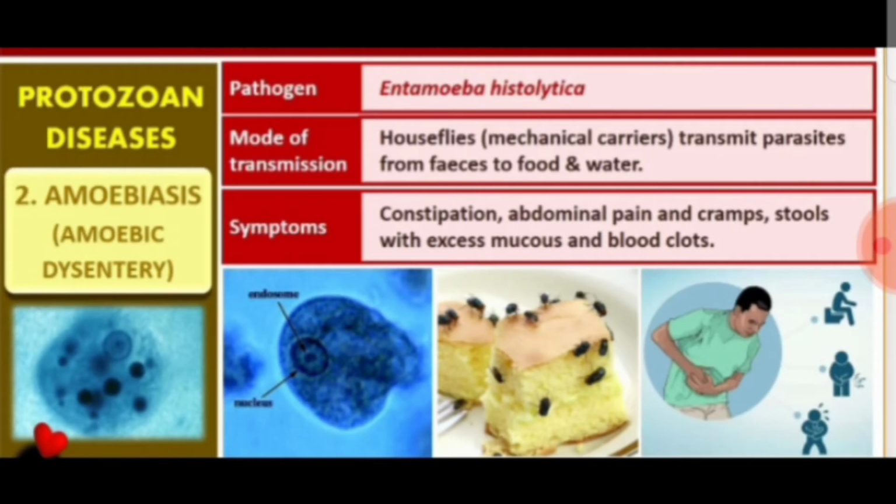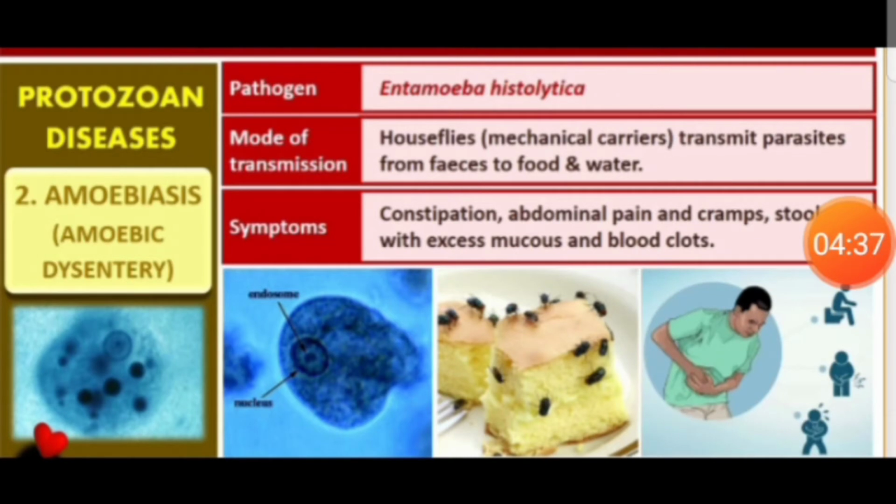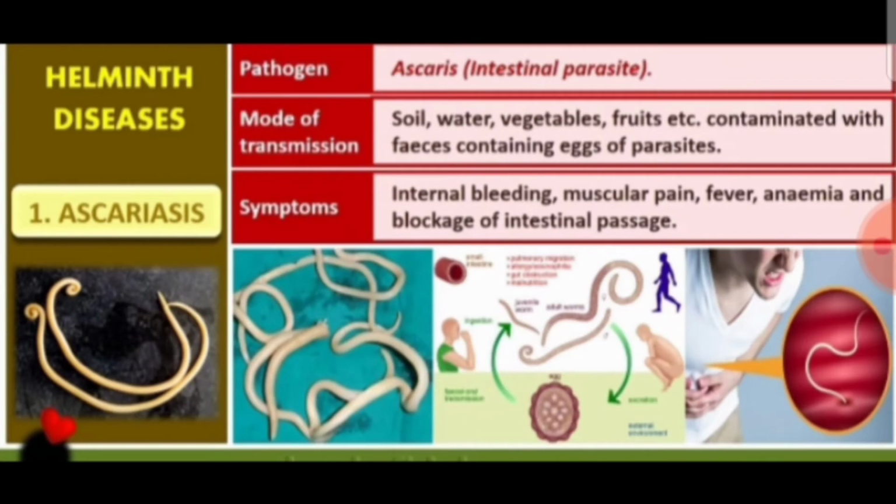Next protozoan disease is amoebiasis, or amoebic dysentery, and please remember here the infectious agent is Entamoeba histolytica. Entamoeba histolytica is the infectious pathogen for this amoebiasis. For the helminth diseases, the first one is ascariasis. It is caused by an intestinal parasite called Ascaris lumbricoides. So that is very important.